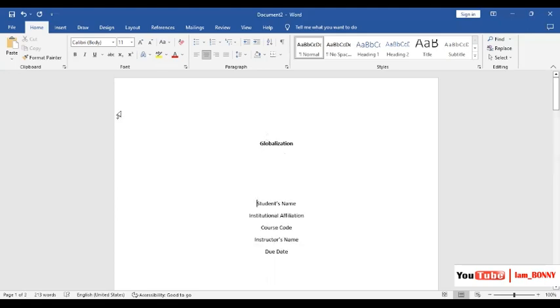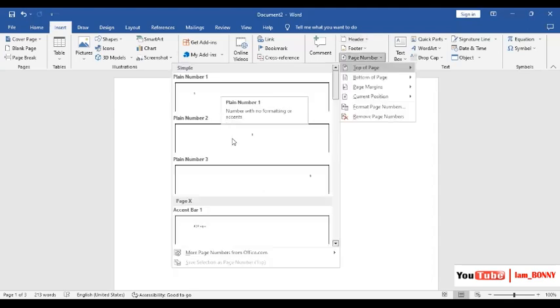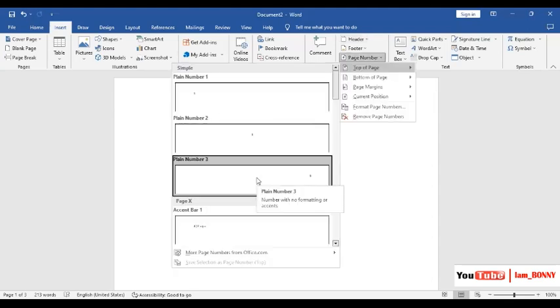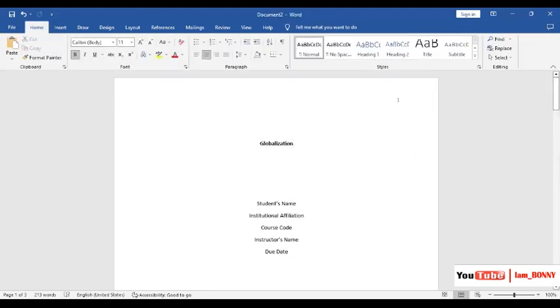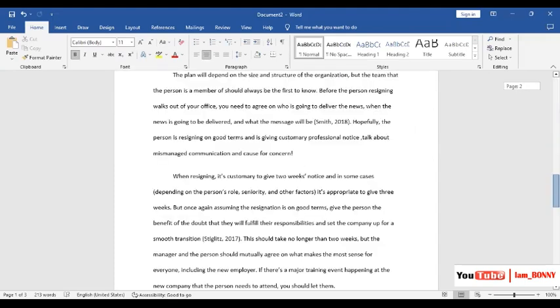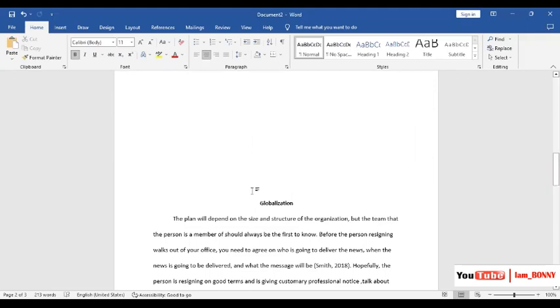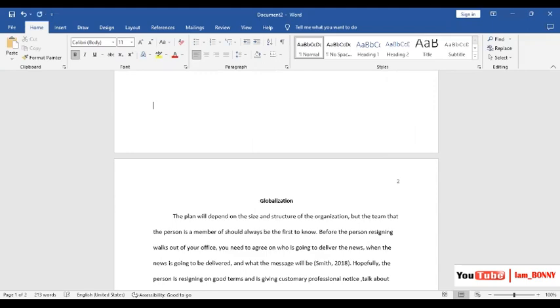So the next thing we do is that we insert the page numbers. So go to insert page numbers, top of the page, and then not the left, not the middle part, the right, the extreme right. We press it, and we get out of that. So as you can see, the header is well formatted with that information. This is the contents page. Let's take it up there. It should be up that way.